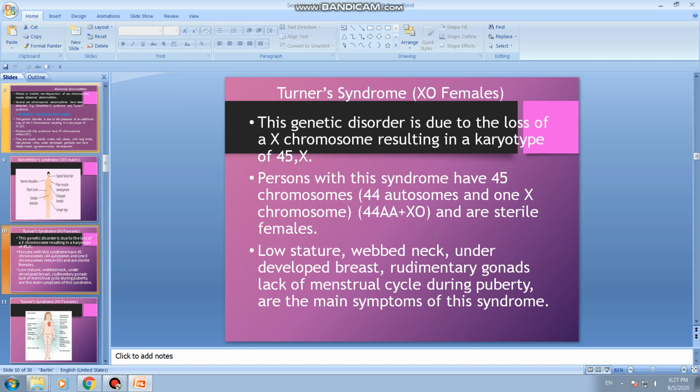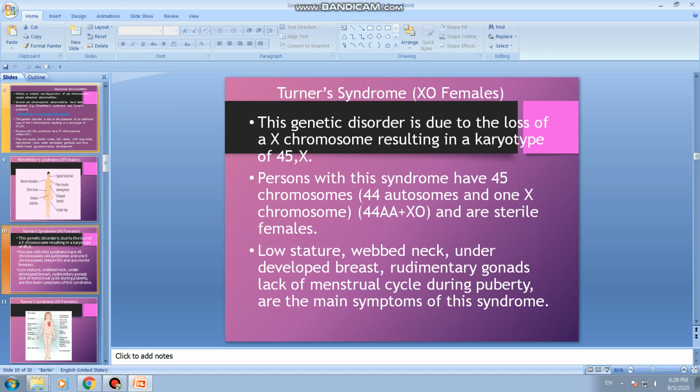Okay, please go through. And this is Turner's syndrome. This is also called XO females. O refers to, or can be taken as, 0, that is instead of XX, they have only one X chromosome. This genetic disorder is due to the loss of an X chromosome, resulting in a karyotype of 45. So here, instead of the normal 46 chromosomes, these females have only 45 chromosomes. So this karyotype is 45, X.